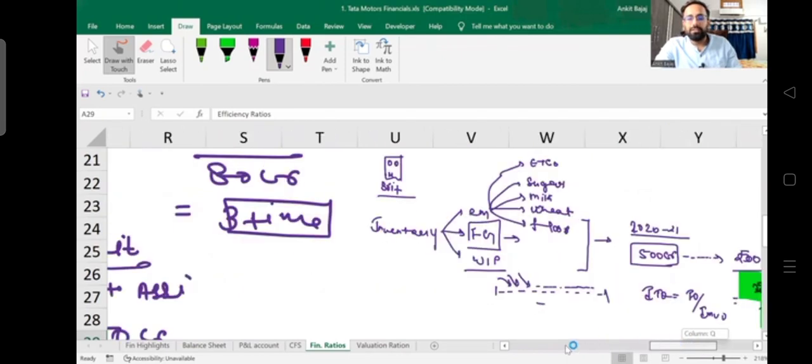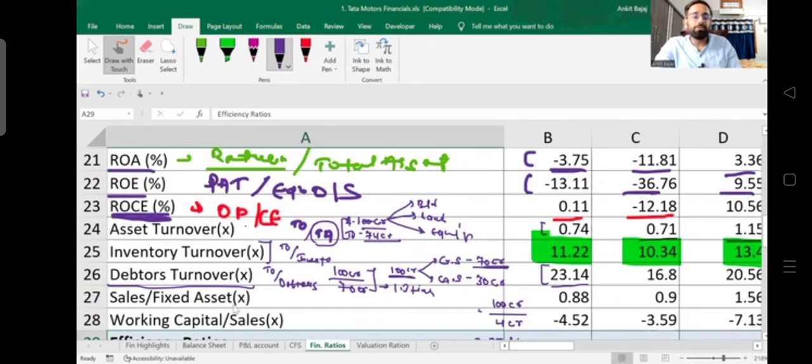Now, if you see the new ratio here, the new ratio talks about sales upon fixed assets. Here we are not taking current assets, right? When we are calculating this ratio, we are ignoring current assets and including only fixed assets. So if you see the sales upon fixed asset ratio, what ratio are we getting? It is 0.88, about 0.9, right?